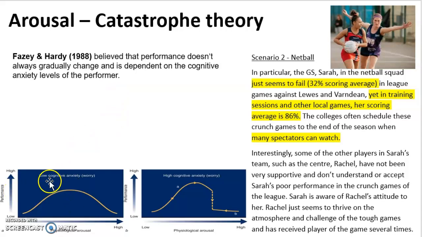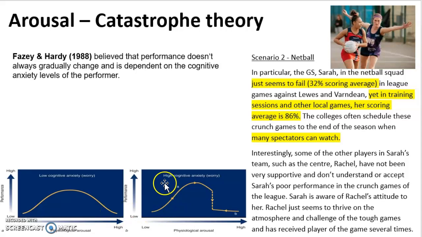If a performer was to have low cognitive anxiety, it follows this pattern here, which looks similar to the inverted U theory, with low performance linked to low physiological arousal. And as physiological arousal increases to an optimum, so does performance.